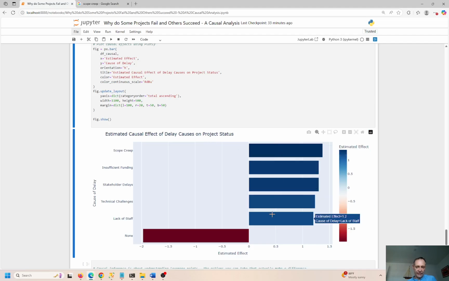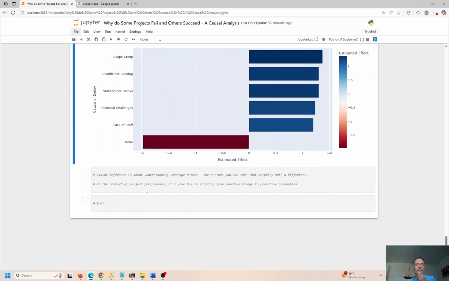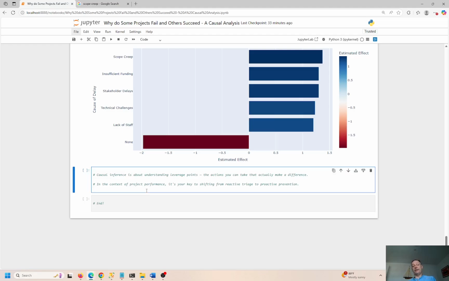These are the metrics that have been assigned. 1.2 for lack of staff. That's the estimated effect. Okay, it's called estimated effect. 1.37 and 1.2, and the estimated effect for no delay is none. Again, I don't know what the -2 means, but if there's no delay, who cares? Who cares if it's negative?